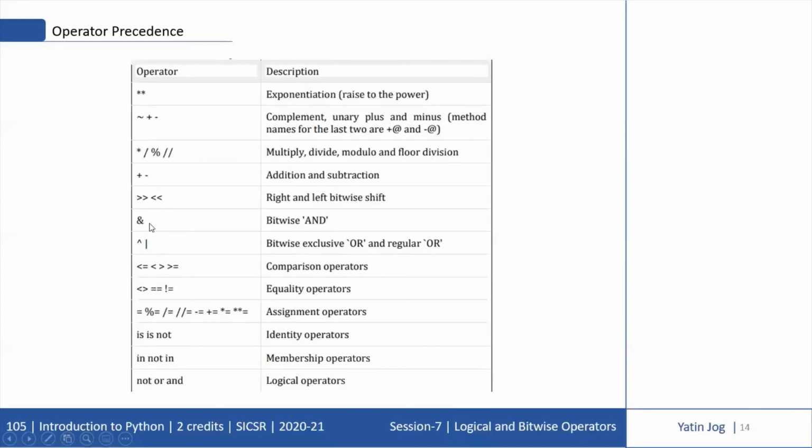Then precedence is for bitwise AND, bitwise OR, and bitwise XOR. And then we have the comparison operators, all comparison operators. Then the precedence is for the assignment operators. Then identity and membership operators. And the last is logical operators, logical AND, logical OR, and logical NOT. Now almost all the operators we have discussed till this session. Only identity operator and membership operator are left. So in further sessions, as and when required, we'll also discuss identity operators and membership operators.